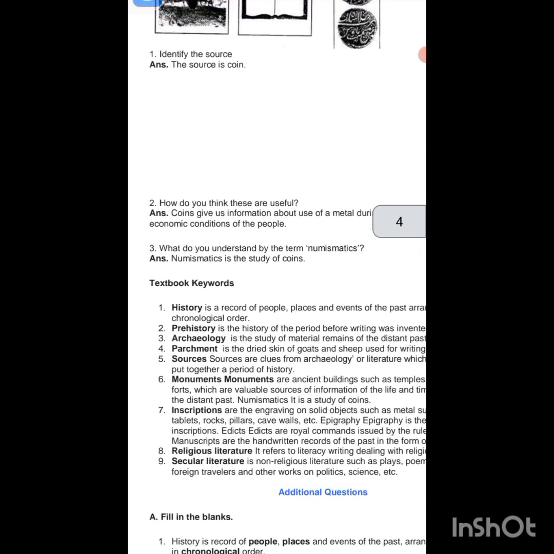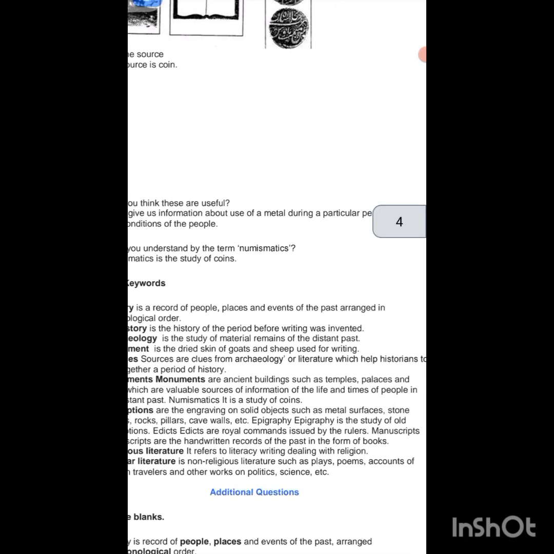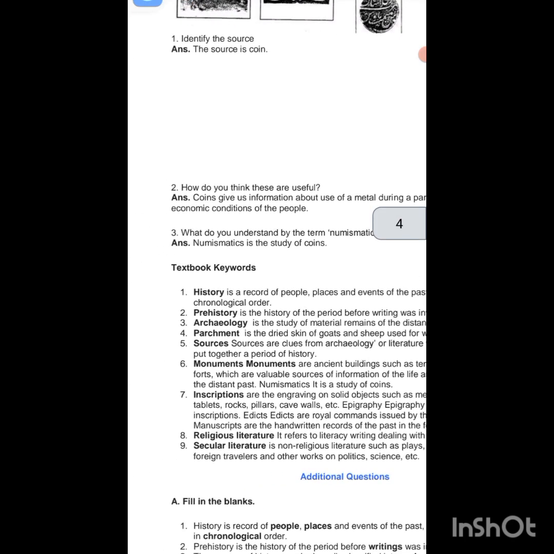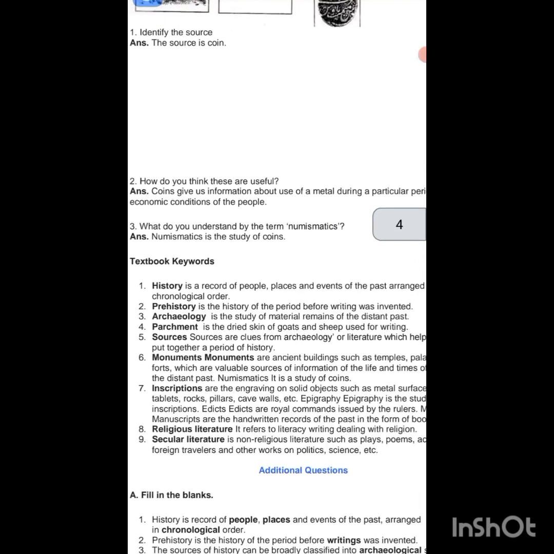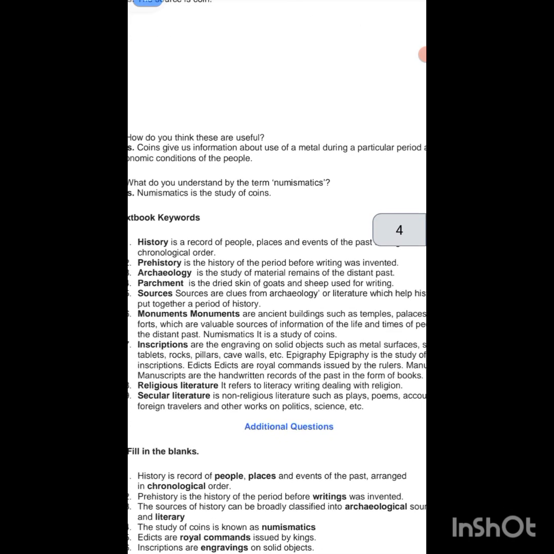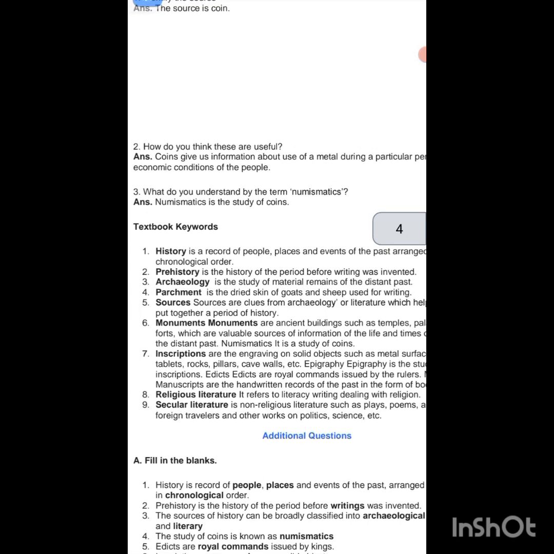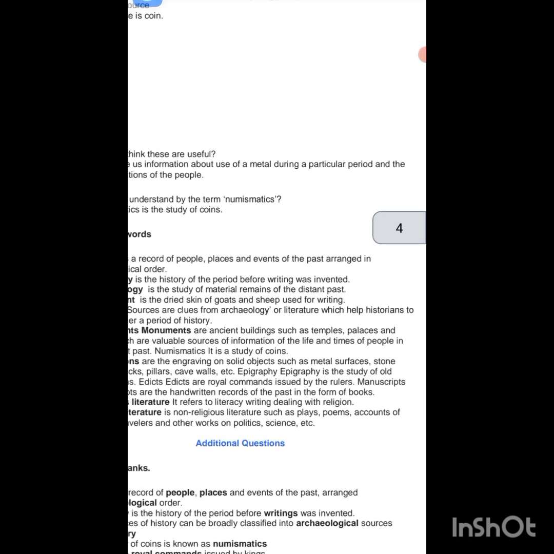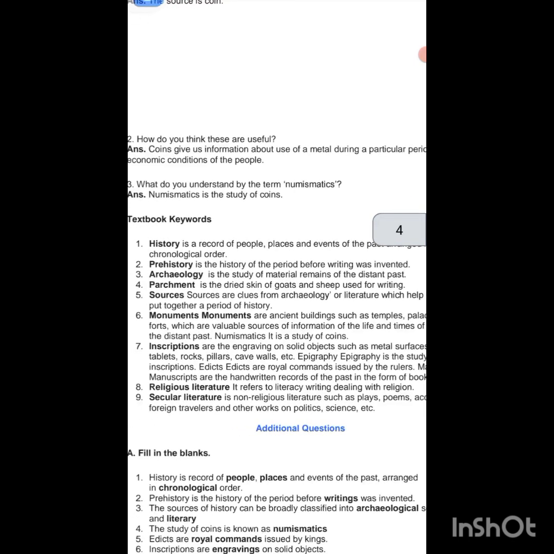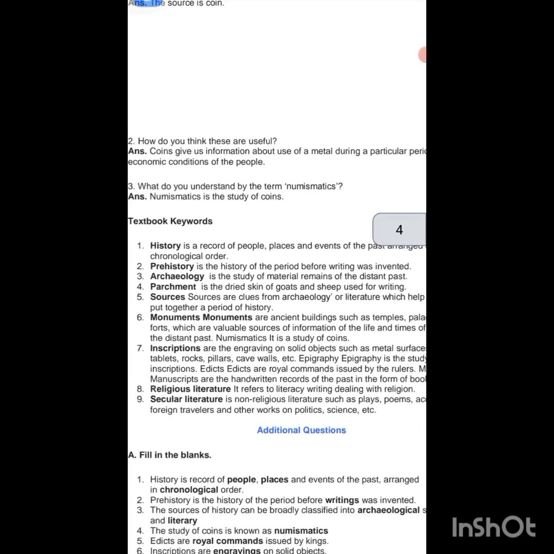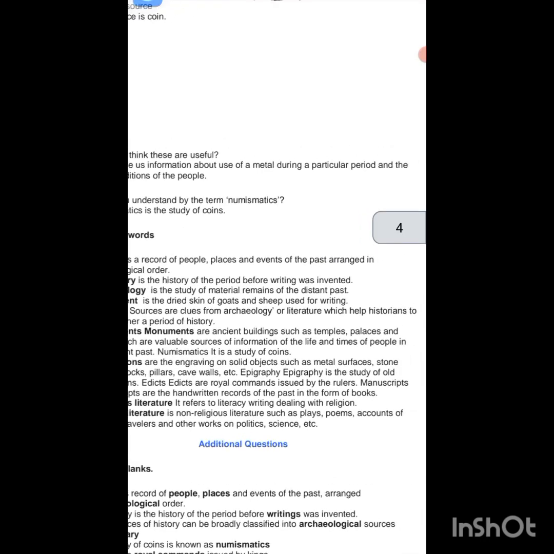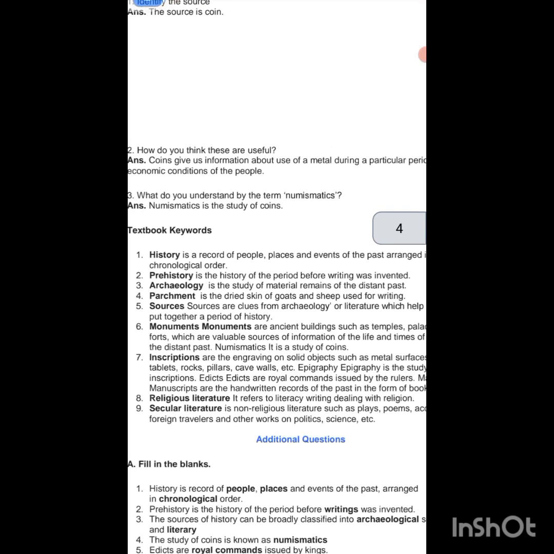Now here are the textbook keywords. History is a record of people, places and events of the past arranged in chronological order. Prehistory is the history of the period before writing was invented. Archaeology is the study of material remains of the distant past. Parchment is the dried skin of goats and sheep used for writing. Sources are clues from archaeology or literature which help historians to put together a period of history. Monuments are ancient buildings such as temples, palaces and forts which are valuable sources of information on the life and times of people in the distant past.